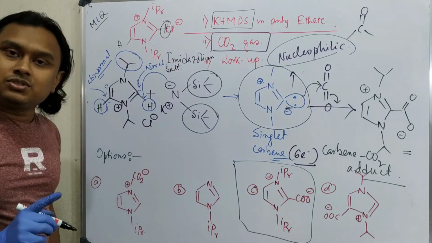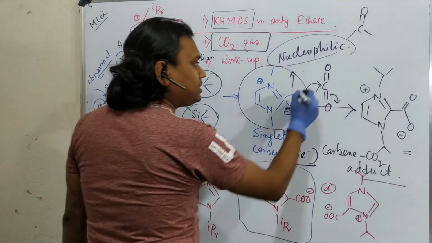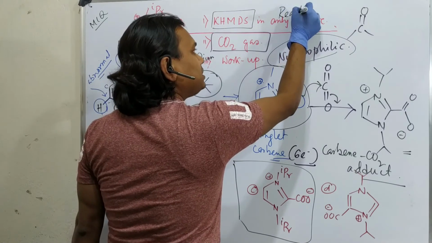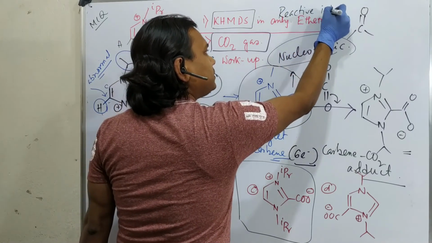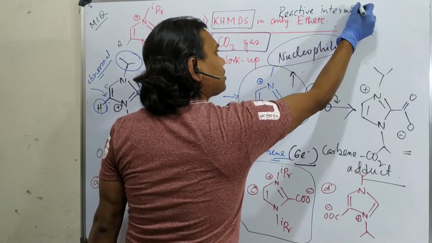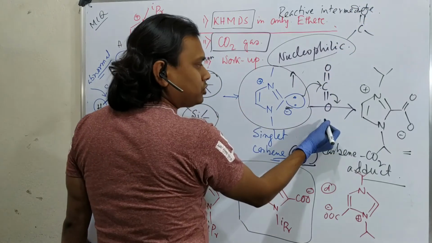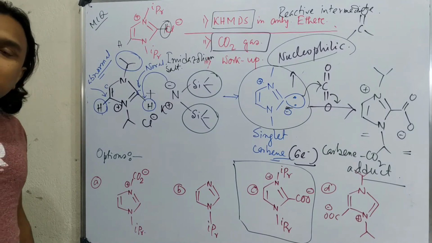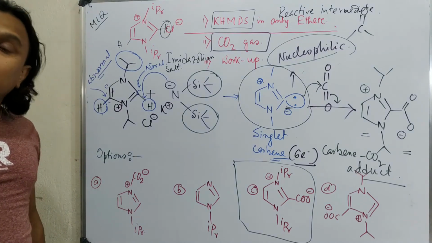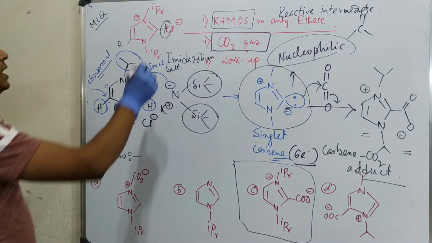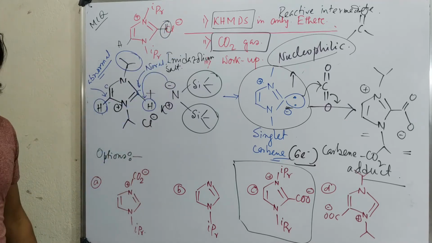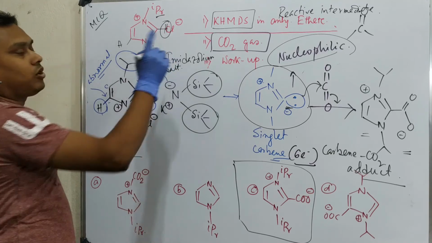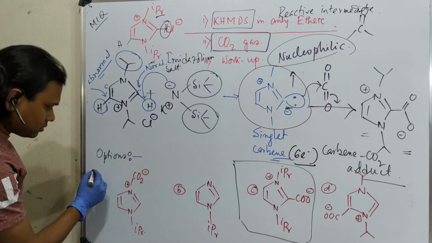Remember that such carbene is actually a reactive intermediate. So it will react with carbon dioxide and produce this adduct. Fine. If you don't know that much also, how can you go by using a logical approach? First of all, KHMDS will produce carbene, that's fine. And KHMDS cannot act as a nucleophile, so isopropyl removal is not possible. So that option is gone.